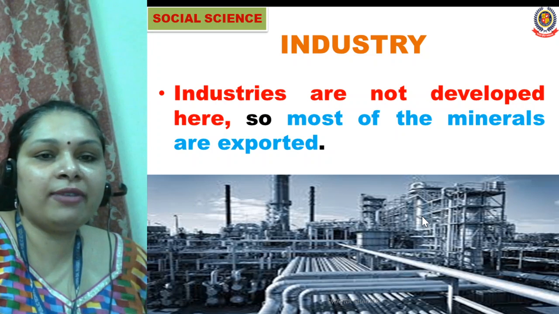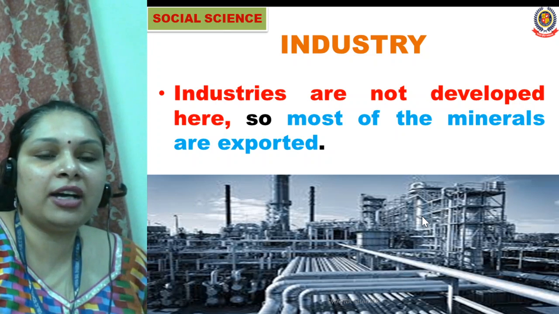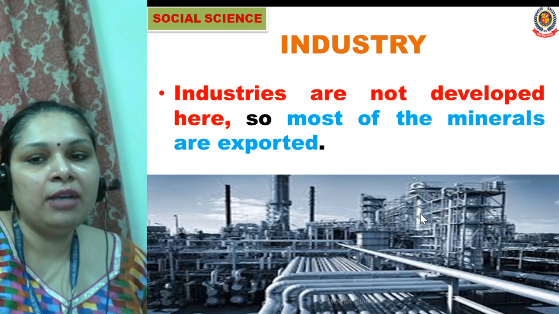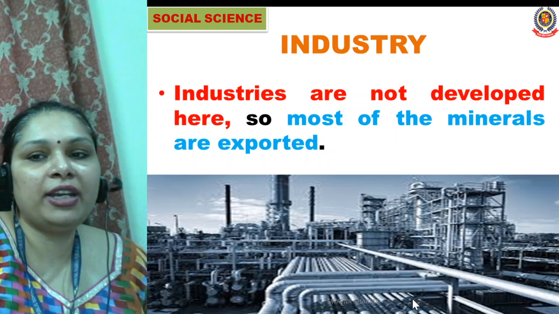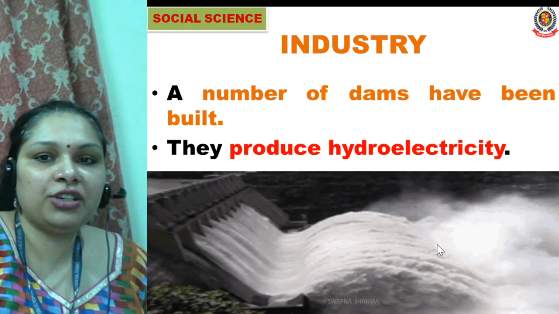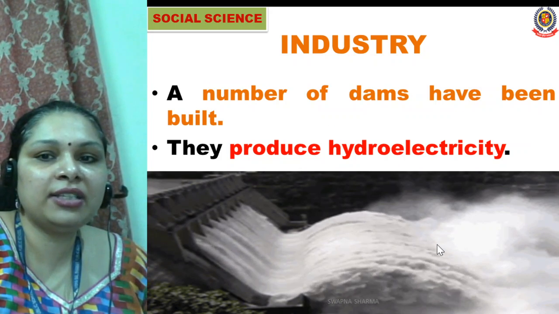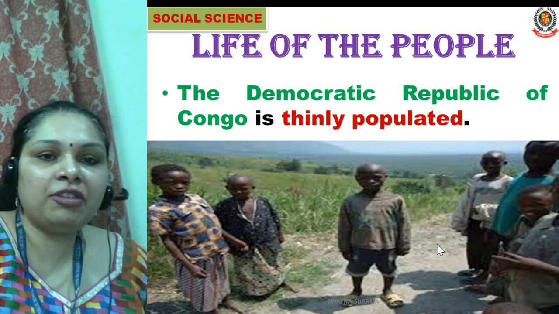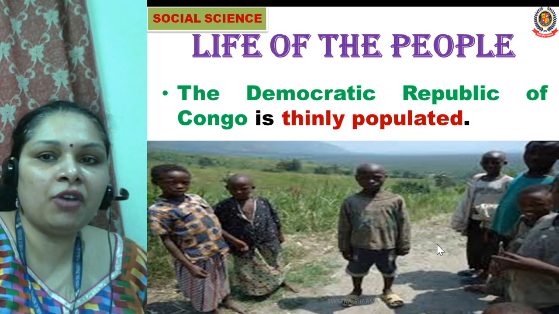Industries are not well developed here, so most of the people are exporting minerals. Most of the people are working in the mines only, because there are not so many industries here in the Democratic Republic of Congo. A number of dams are built here on the rivers. They produce hydroelectricity.